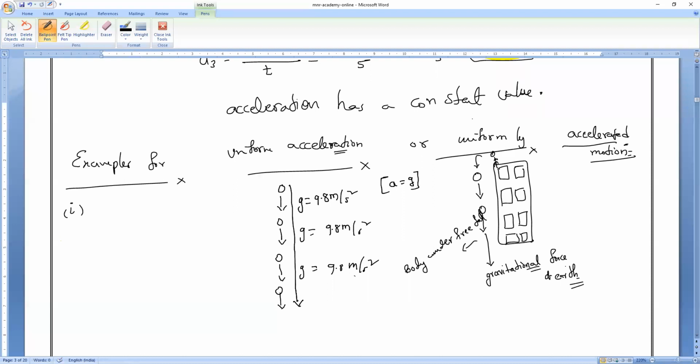Sariya, Sanjay, understood, Lingesh? So what is the first example for uniform acceleration or uniformly accelerated motion? Everybody: motion of a freely falling body, under the effect of gravity. Any doubt? Anybody can let me know. Clear?